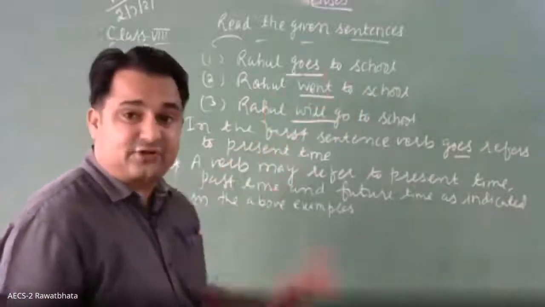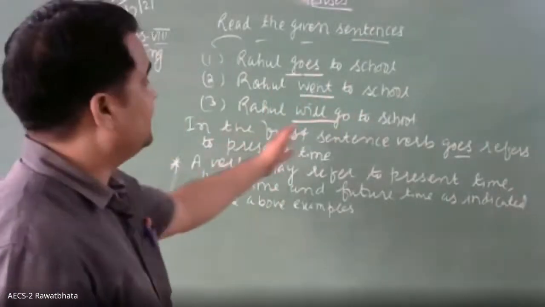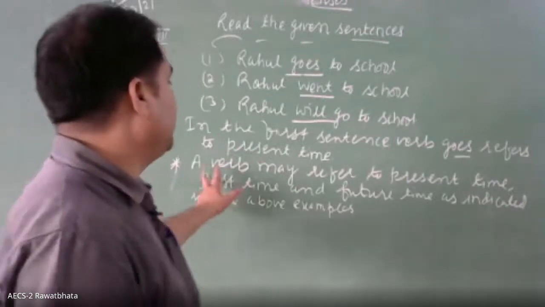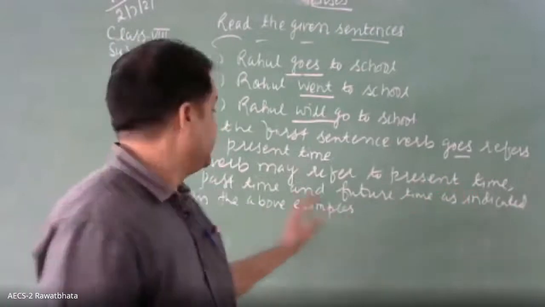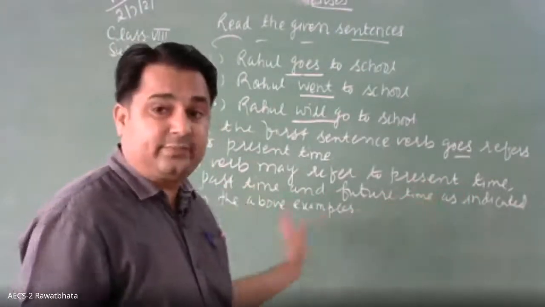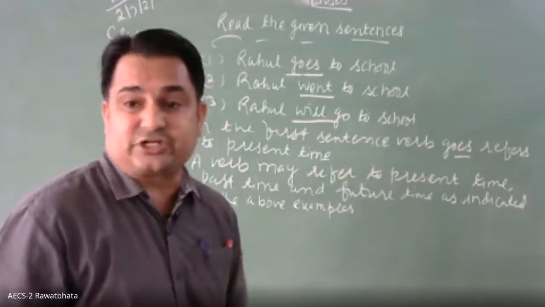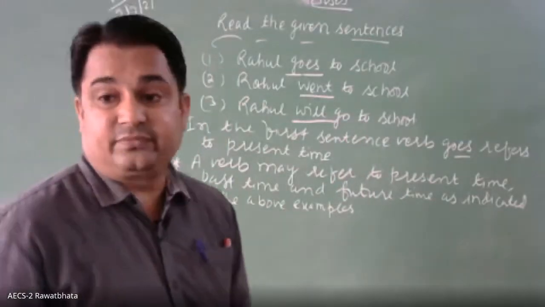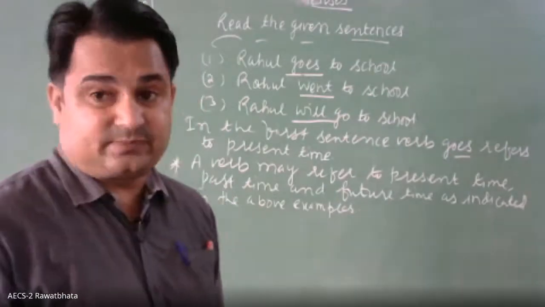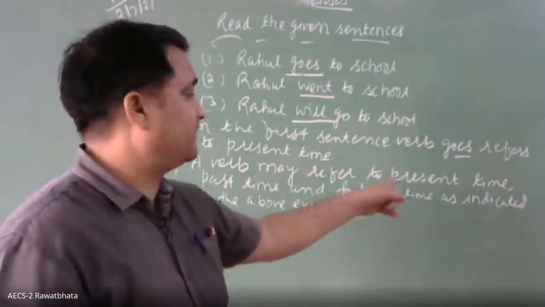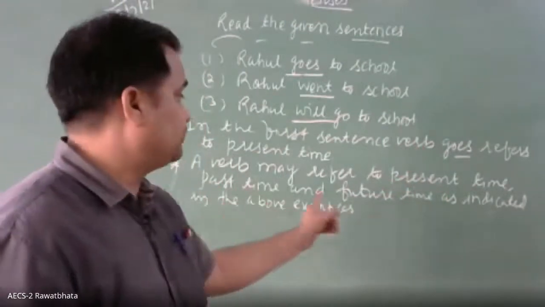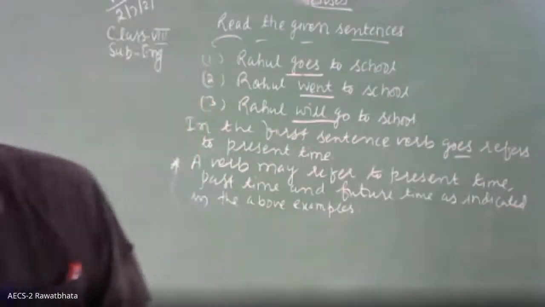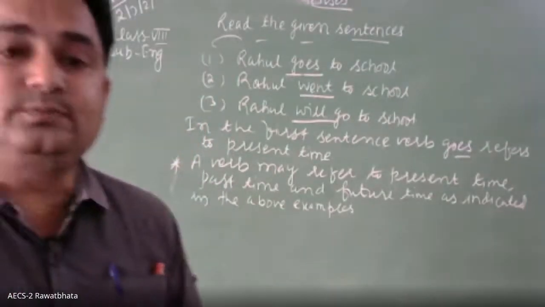In the second sentence it refers to past time, and in the third sentence it refers to future time. So likewise, children, a verb may refer to present time, it may refer to past time, and it may refer to future time. It is the verb that indicates the time of a sentence. Is it clear to you, students? So you write it there in your notebook.